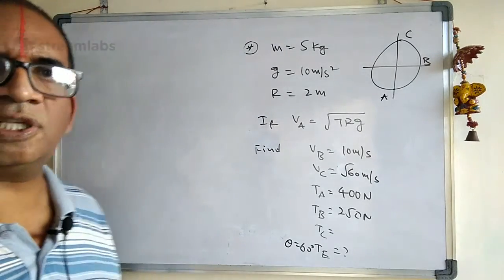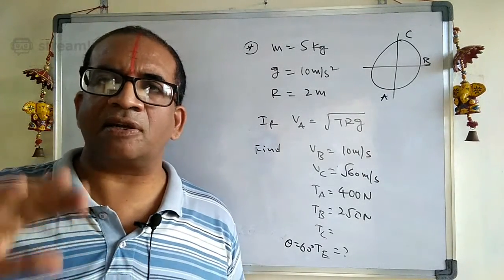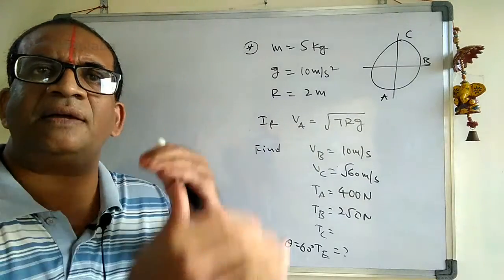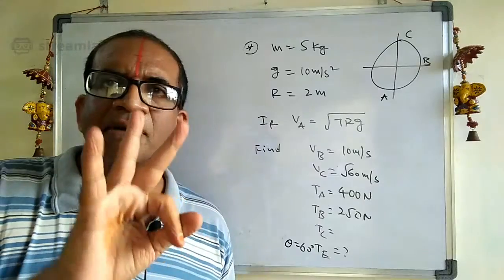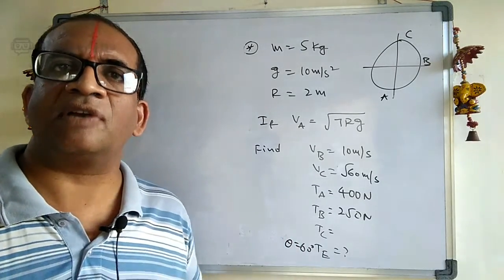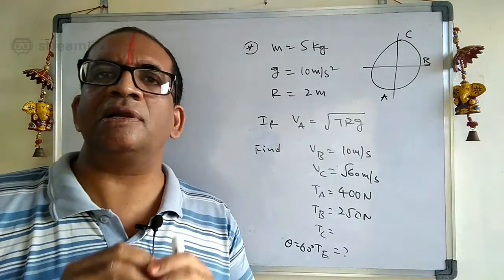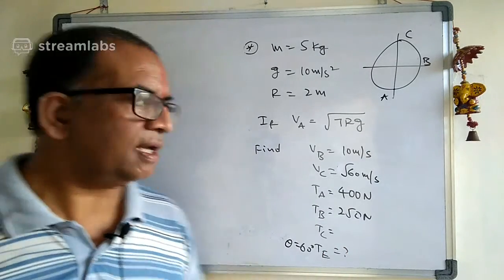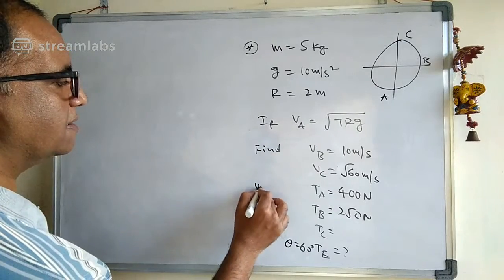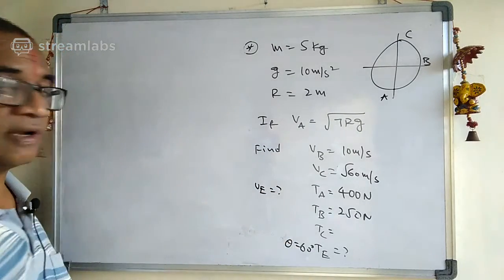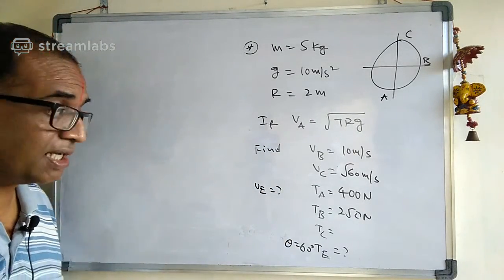See the problems in this one. Problems related to vertical circular motion you can solve just by using the three equations whatever I told. If you can use those three equations properly, you will get the answers. Okay, so let us try. But first you should know what is the velocity at E. The first thing you have to do is calculate velocity at E.